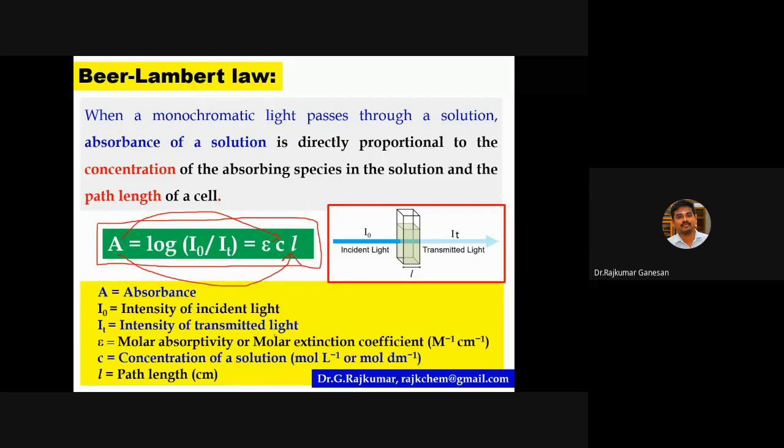I0 is the intensity of incident light. IT is the intensity of transmitted light. Epsilon is the molar absorptivity or molar extinction coefficient. C is the concentration of your solution, and L is the path length.